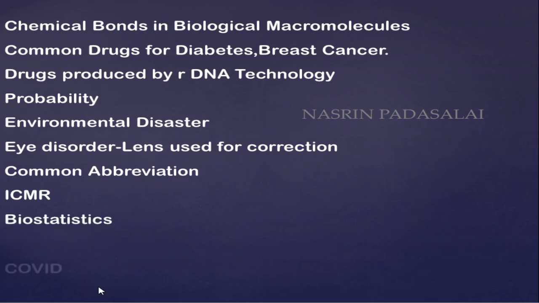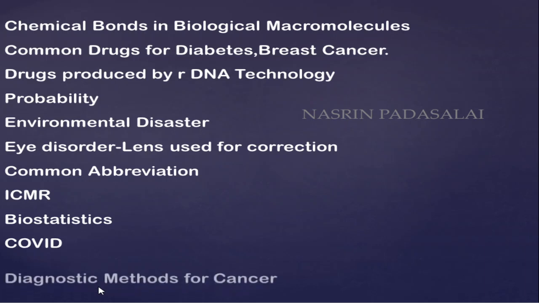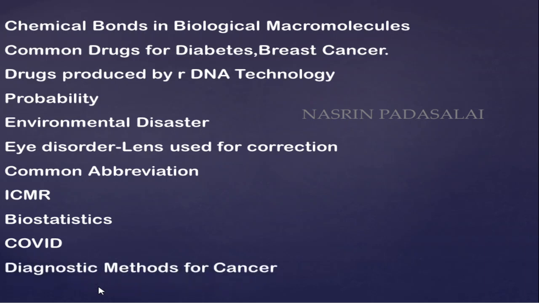Next, you need to know about biostatistics. You need to give special focus to COVID. You need to know the genomic structure of COVID, current vaccines for COVID, and diagnostic methods for cancer. Next, you need to know brain parts and their functions, like where the vomiting center is located in the brain. Next, the IUCN Red Data Book: you need to know which organisms have become extinct in the past year, and which organism was considered near threatened in 2022. So from 2020 to 2023, you need up-to-date knowledge.